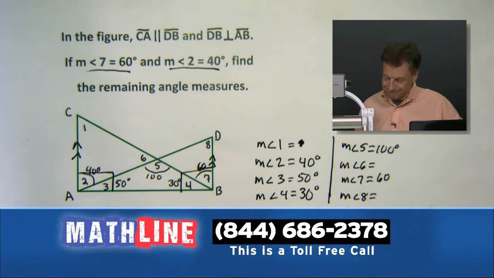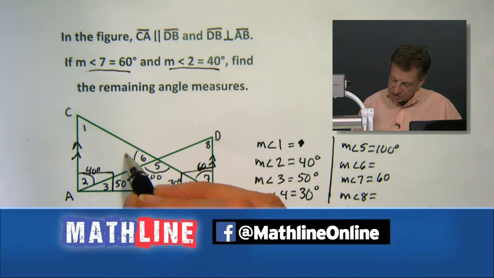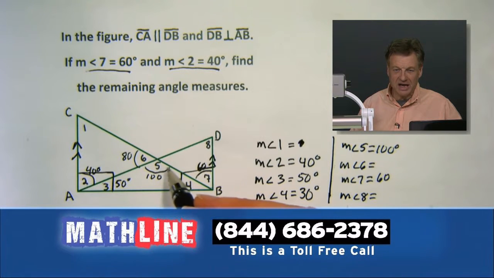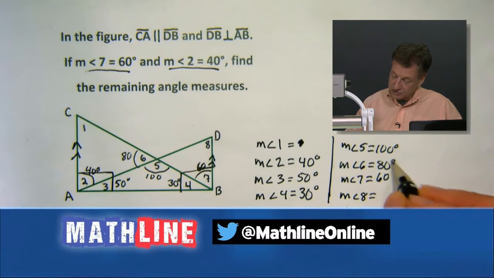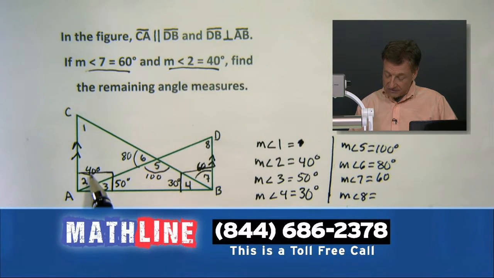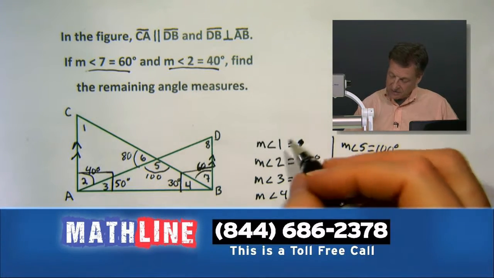That was good. And, oh, why not? This angle 6 looks like it's supposed to be worth, what, 80? Because it makes a straight angle, right? Linear pair, add up to 180 degrees. Life is good. So we put an 80 right in there. Oh, my goodness, we are almost home. We are definitely home free. Because look what we got. 40, 80 makes 120. So what's going on for angle 1 up here? I've got a 60.